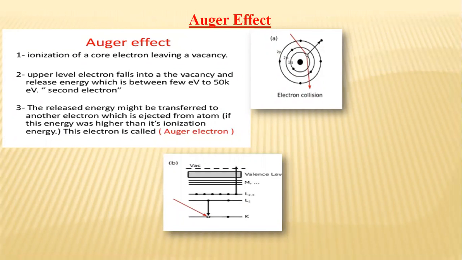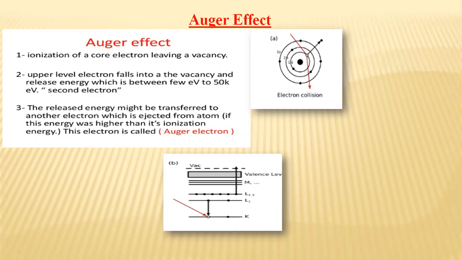Okay. Then we come to the Auger effect, and this is a non-radiative transition. It is due to the ionization of a core electron, which leaves a vacancy. It is basically a two-step process. In this Auger effect, an atom is excited by absorption of an X-ray, releasing an electron from a deeper shell, preferably the K shell.